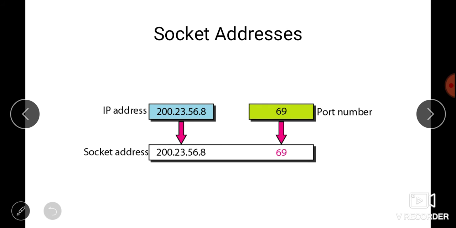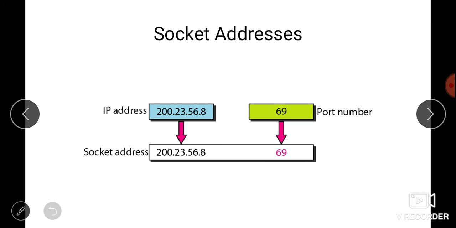Next we will see what a socket address is. Process to process delivery needs two identifiers: one is the IP address and the other is the port number. The combination of IP address and port number is known as the socket address. The client socket address defines the client process uniquely, just as the server socket address defines the server process uniquely.